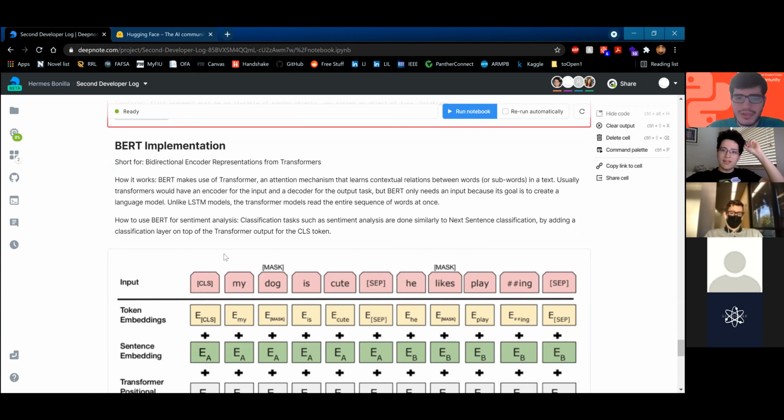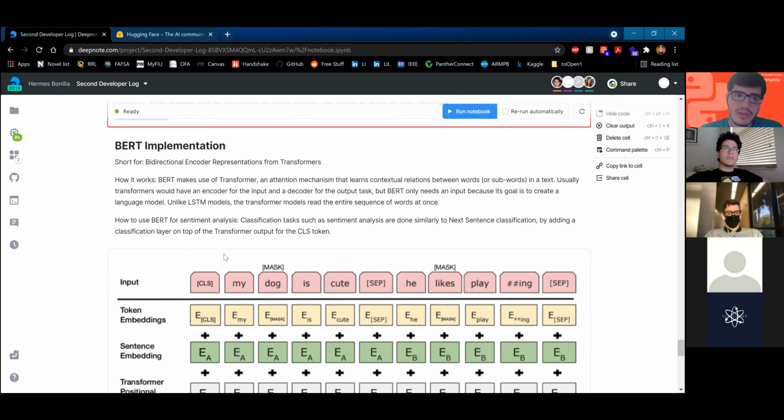While Hermes is looking for that, let me explain how we're going to be using this data. For the actual classification of the sentences as either negative or positive, we're going to be using BERT, which stands for Bidirectional Encoder Representations from Transformers. So how does BERT work?